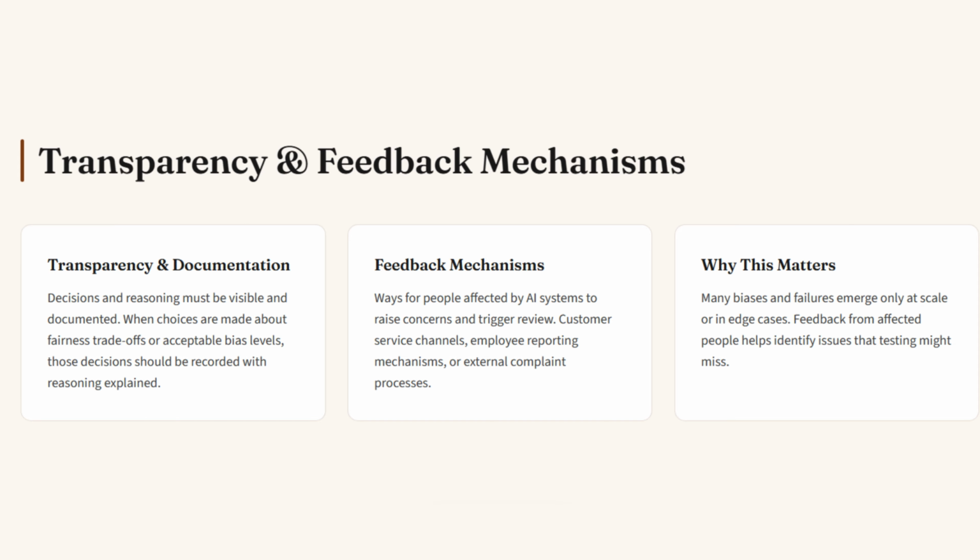Feedback mechanisms are ways for people affected by AI systems to raise concerns and trigger review. This might include customer service channels, employee reporting mechanisms, or external complaint processes. The key is that feedback reaches someone with power to investigate and act. Many biases and failures emerge only at scale or in edge cases. Feedback from affected people helps identify these issues that testing might miss.